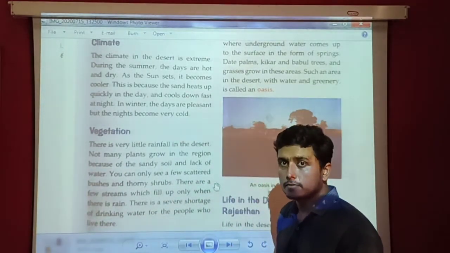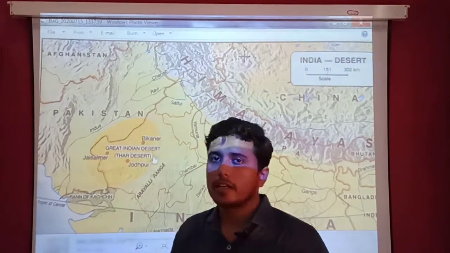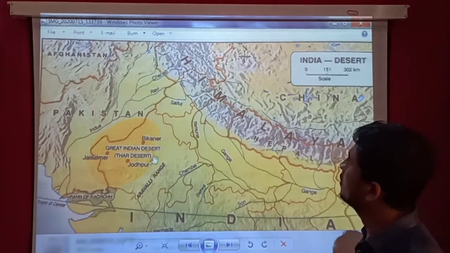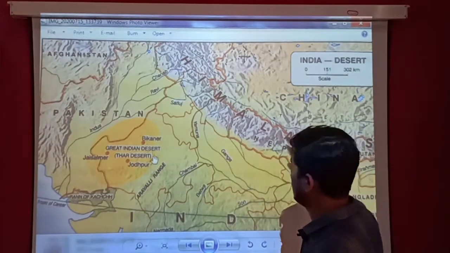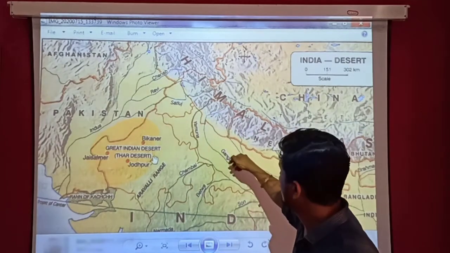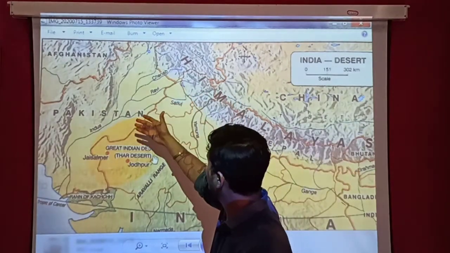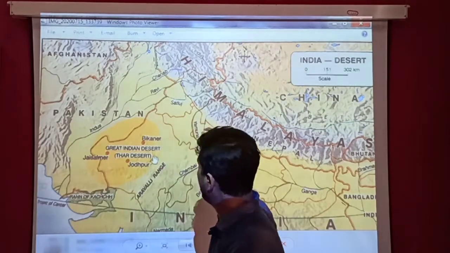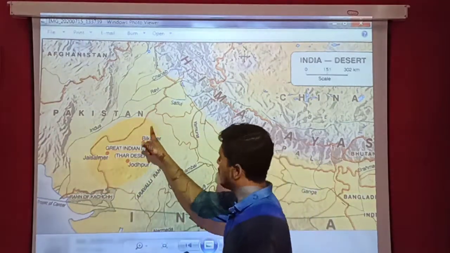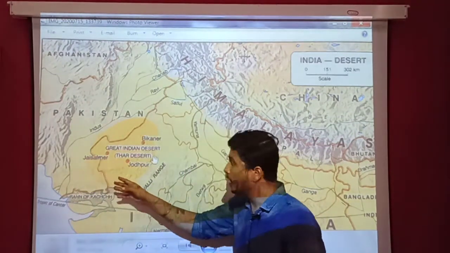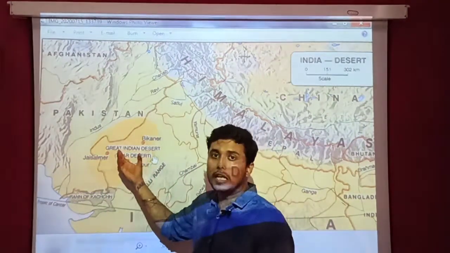So students, you can see here that behind me there is a map of India, and it is the northern part of India. Here you can see that the Himalaya range is here, and the Ganga river is just coming out from here, and different rivers are also coming out from here. One of the rivers is Satluj, this is also here. And when you focus on this part, you can see that this part is the Great Indian Desert or the Thar Desert, which is quite dark yellow in color.